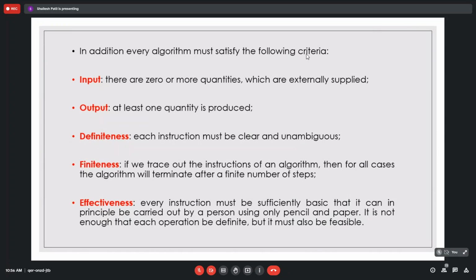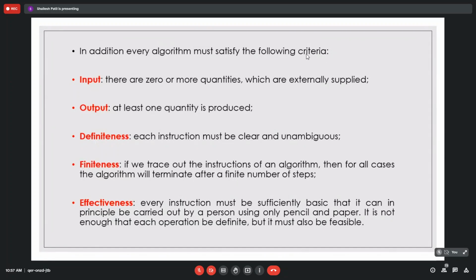Whenever you are writing your program, the main thing is that it should be completed in finite or definite steps. That should be unambiguous, or clearly stated. Suppose we take an example: if you are given elements to sort, it should be clearly stated how we are going to sort them, with the number of steps given.